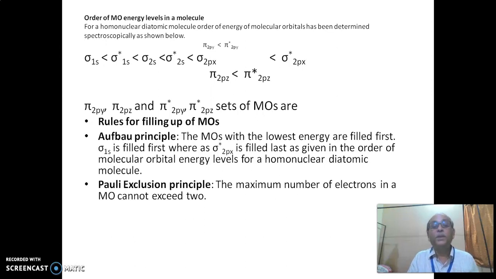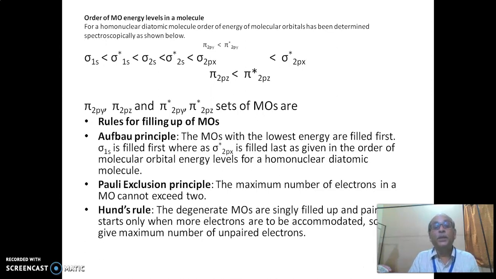Pauli exclusion principle: the maximum number of electrons in a molecular orbital cannot exceed 2. Then Hund's rule of maximum multiplicity: the degenerate molecular orbitals are singly filled up, and pairing starts only when more electrons are to be accommodated, so as to give the maximum number of unpaired electrons.